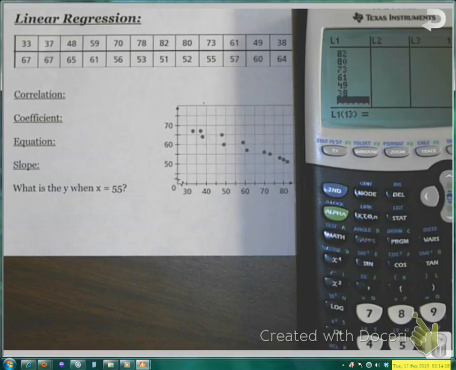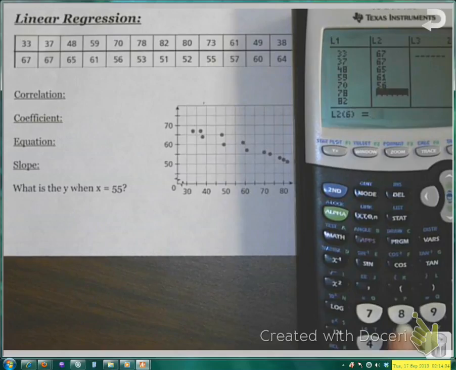To get to the Y values, I'm going to hit the right arrow button, and it goes over to the L2 list. And now I can enter all of my Y values in there. Again, I hit Enter after each and every number, or each and every entry.